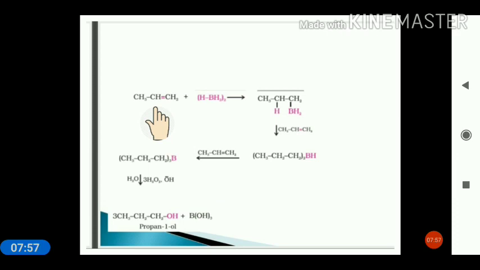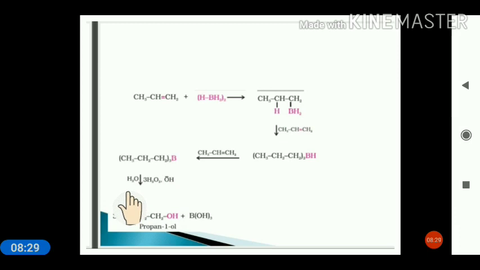Here, this is the alkene. When we add the diborane, BH2 will go to that carbon atom which has more number of hydrogen. It will go to this carbon following the anti-Markovnikov rule. So you can see this is the product. Further, again the hydroboration takes place. It will give rise to the secondary product and this is the final product. So till here the reaction is hydroboration.